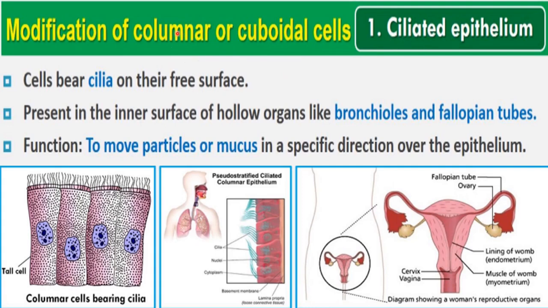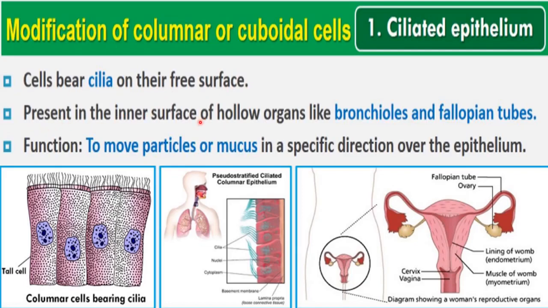The first modification of these two types of cells is ciliated epithelium. Sometimes the columnar cells or the cuboidal cells may bear cilia on their surface, and in that case we say that the epithelium is of ciliated type. That epithelium is called ciliated epithelium. Either columnar cells or cuboidal cells are present in it. In the ciliated epithelium, cells bear cilia on their free surface.